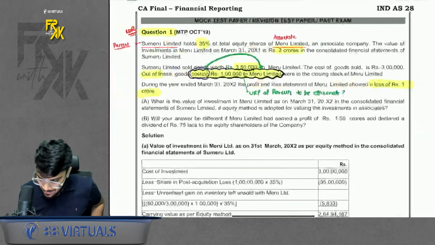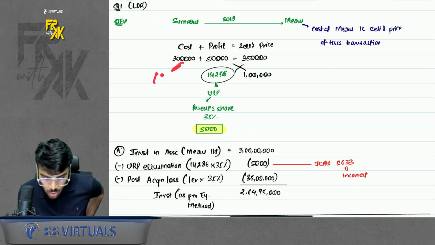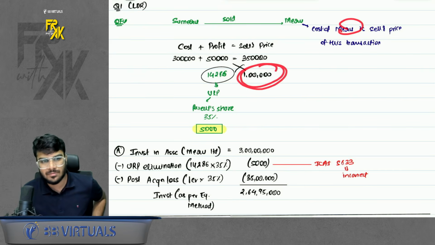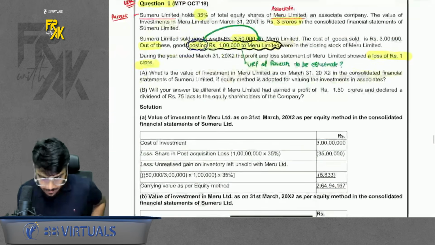The answer as per ICAI is 5,833 because they have thought that this 1 lakh is the cost of goods. But that is the cost for Meru, and cost for Meru is the selling price of goods. So that is why the difference is there. But I feel this is the correct solution. Anyways, there is a B part as well to this.